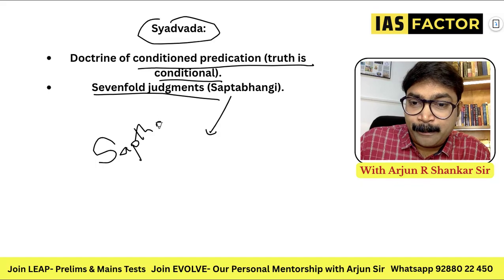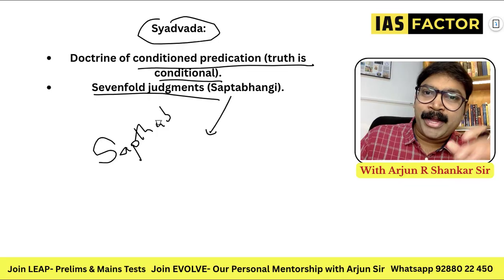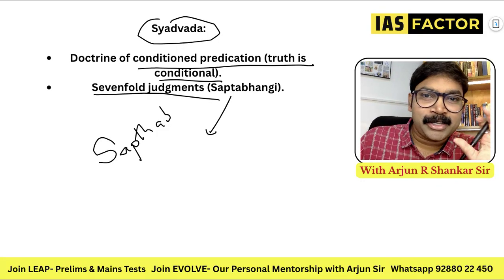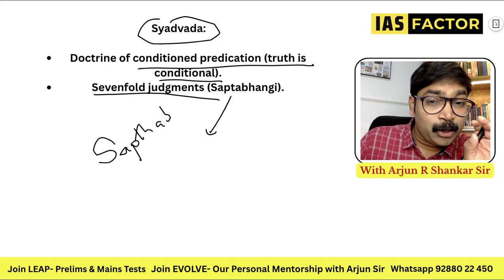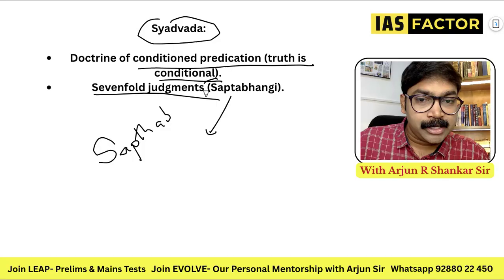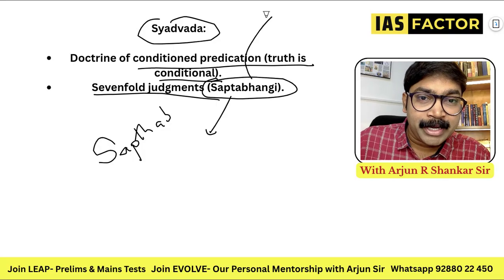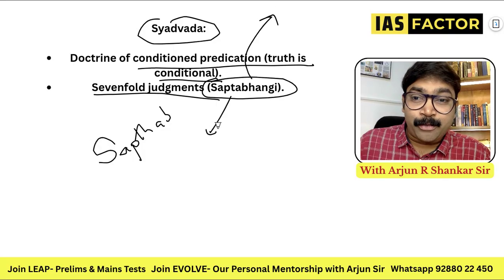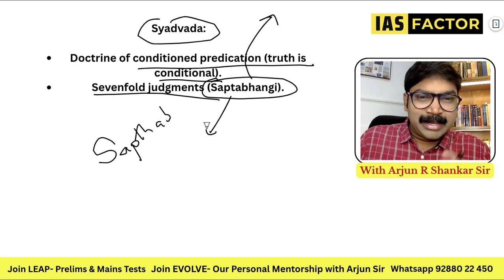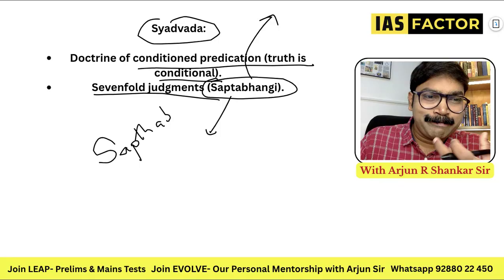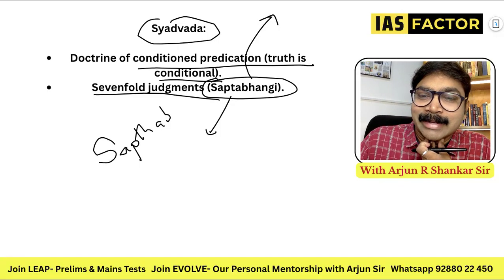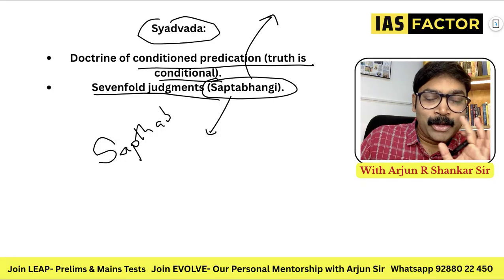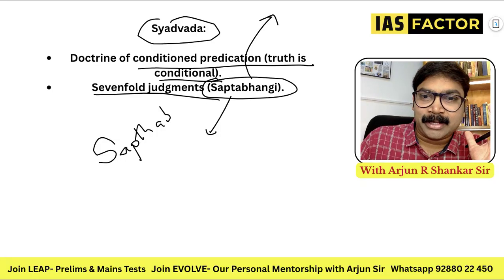What is Saptabhangi? After some time in preparation, you will not be able to remember any of this. You will all forget it. But try to recollect. That is a good preparation. What is the concept of Saptabhangi? Saptabhangi means sevenfold judgment. That is Shadvada. It is a bit difficult to understand, in the sense it's a bit irritating also, but you will not be able to remember everything.